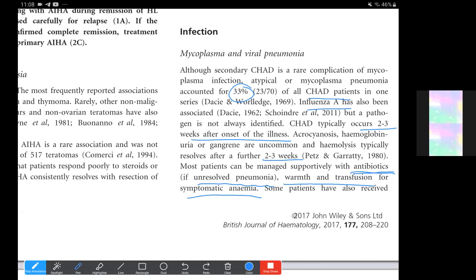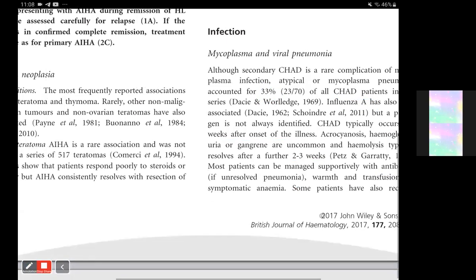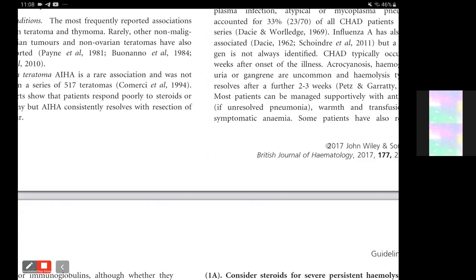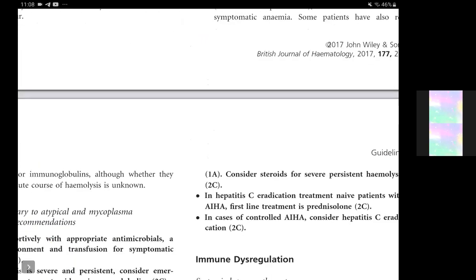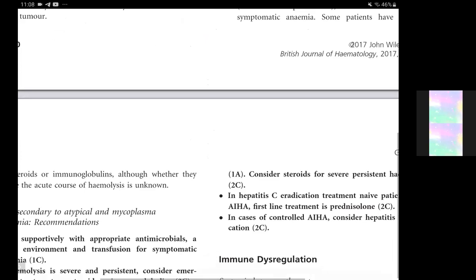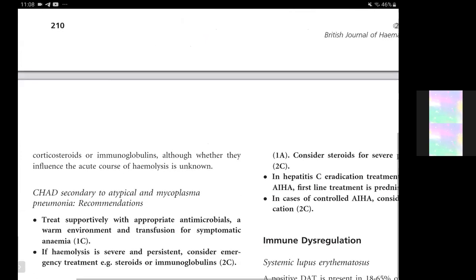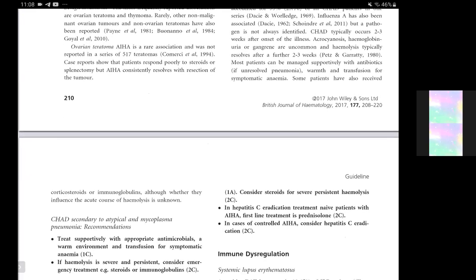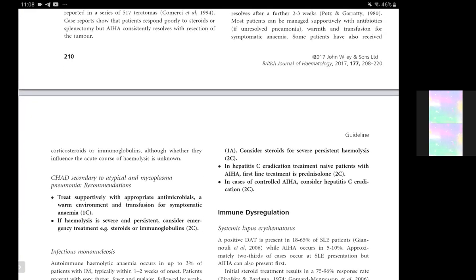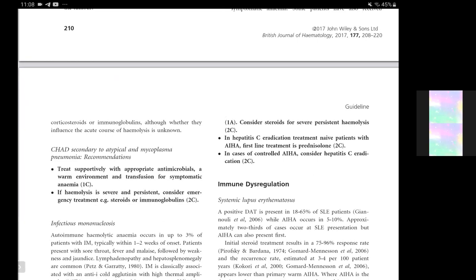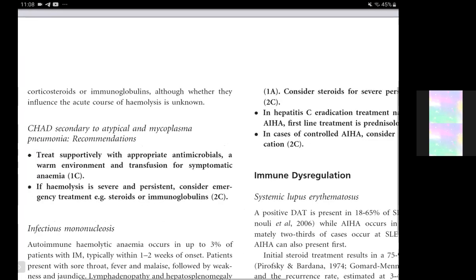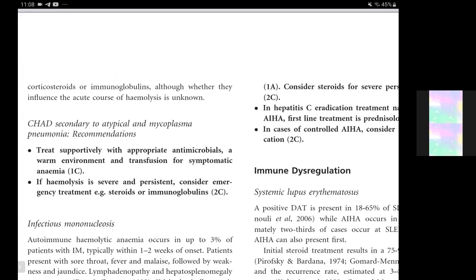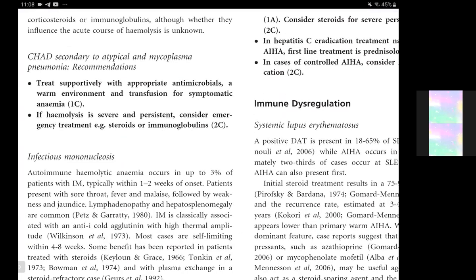through blood warmers. One of the considerations is that in case of these infectious patients with cold hemagglutinins, we can give them just warm blood transfusion if they have symptomatic anemia. Otherwise, we can just adopt a wait and watch approach. Some patients have also received corticosteroids or immunoglobulins, although whether they influence the acute course of hemolysis is unknown, because most of this is self-limiting in itself.